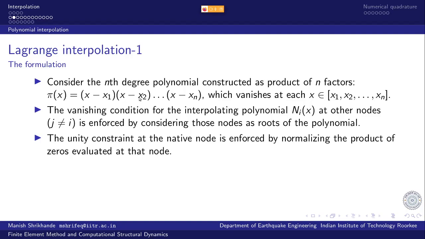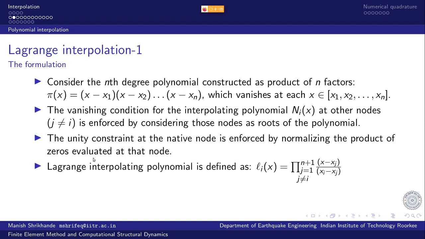So the first condition, the vanishing condition, is satisfied. In order to achieve the unity condition, that this product should evaluate to unity, all that I need to do is find out what this product evaluates to at x equal to x_i, and then just normalize this product with that value. So effectively, the Lagrange interpolation formula is defined as, for the ith node,